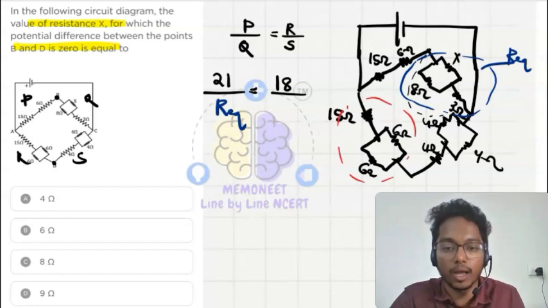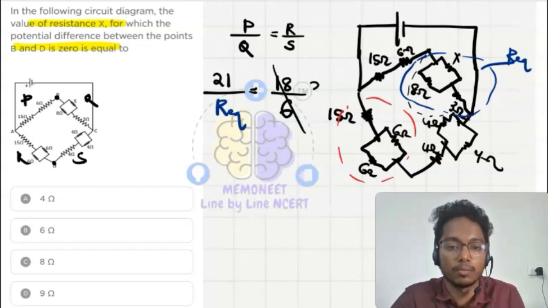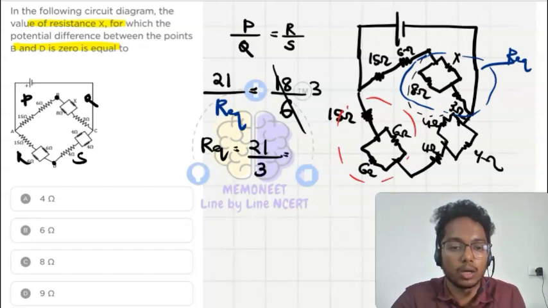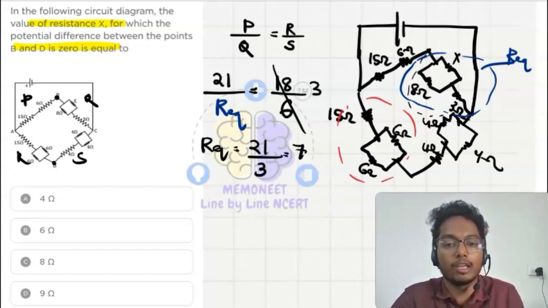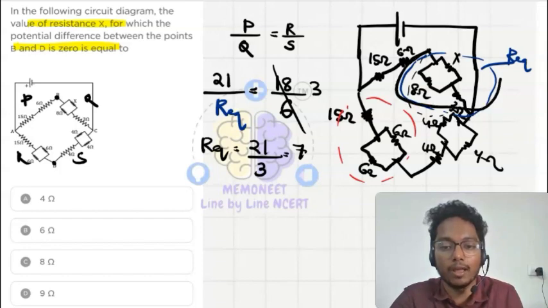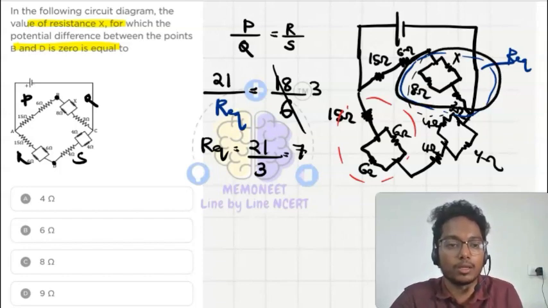I have 4 and 4 in parallel. So for these two, the equivalent resistance is 4 by 2, that is 2. So 2 plus 4, 6. If I cancel, this will be 3. So Req comes to be 21 upon 3, that is equal to 7. The R equivalent of this one will be 7 ohm.